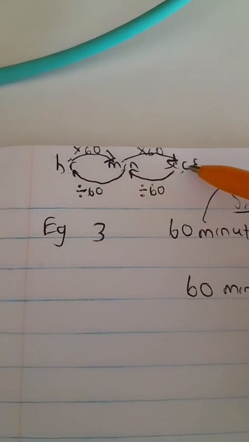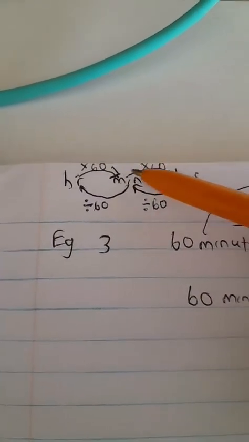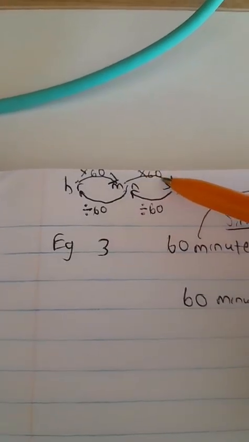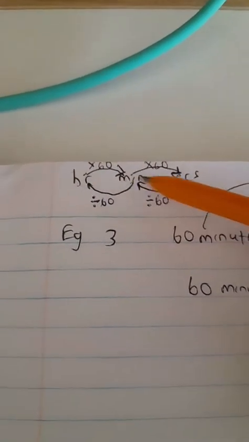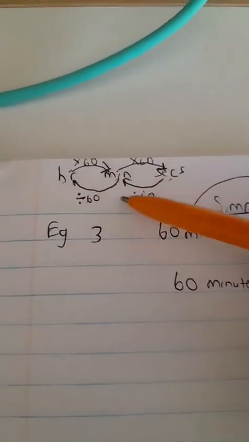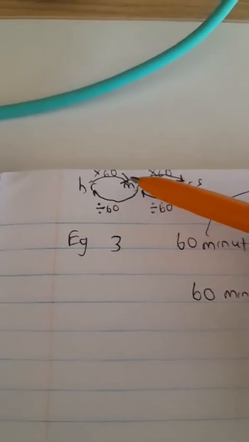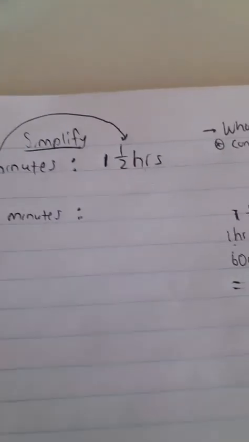In a minute, how many seconds? There are 60 seconds. So that's why we times a minute by 60 to get how many seconds there are. Then vice versa, whenever we want to convert seconds to minutes, we divide by 60. Convert minutes to hours, we divide by 60. So guys, that is very critical.